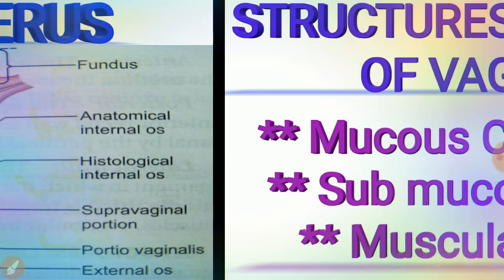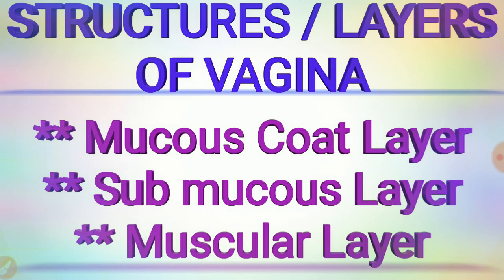Now the blood supply of the vagina. Four arteries are involved in supplying the blood: the cervico-vaginal branch of the uterine artery, the vaginal artery, the middle rectal artery, and the internal pudendal artery. These anastomose with one another to form the two azygos arteries, anterior and posterior. The veins drain into the internal iliac veins and the internal pudendal veins.